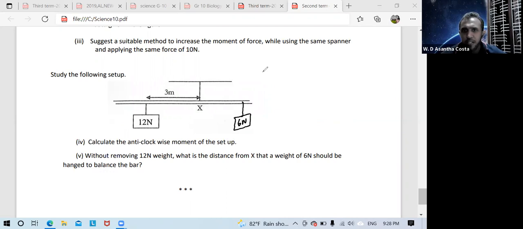Now we should find the distance. Say I put the distance as R. You can use any symbol. Now in equilibrium, here it moves anti-clockwise, this one clockwise.